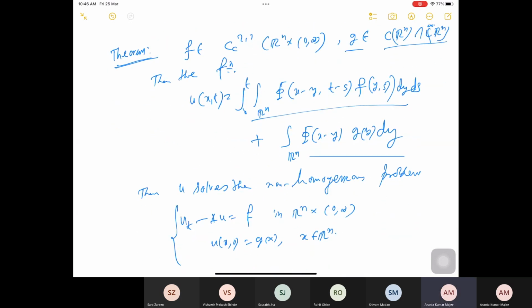Here is the first person who, looking at fundamental solutions, gave explicit formulations for the non-homogeneous problem. So that is why it is named Duhamel's principle.